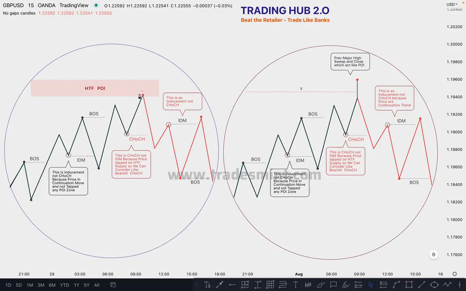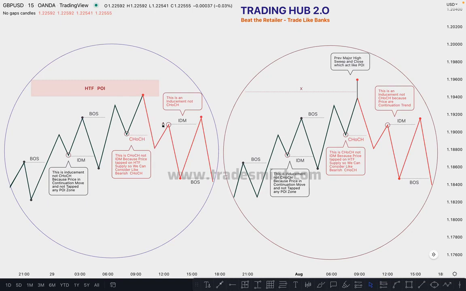Okay, in between, the market creates only inducement, right? So when the market taps on this supply zone, this is a higher time frame supply zone, and the first internal low is here, this is called a change of character. This is not inducement. Technically you can see the market is bullish right here, but this is actually inducement, but the market tapped on the higher time frame supply. That's why we are considering this as a change of character, because selling probability is high compared to buying. So this is change of character.